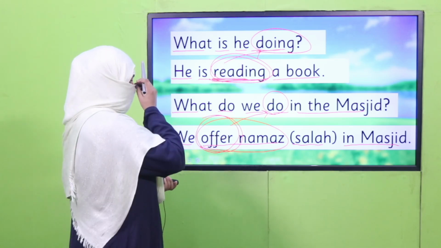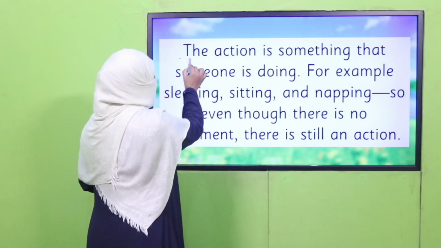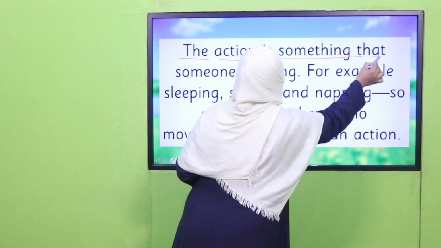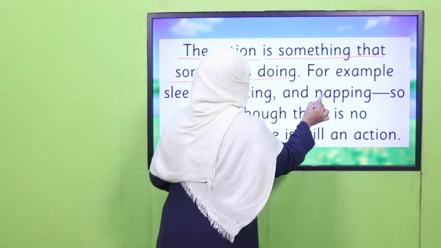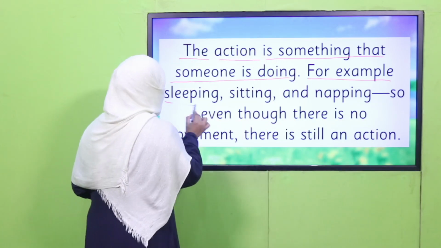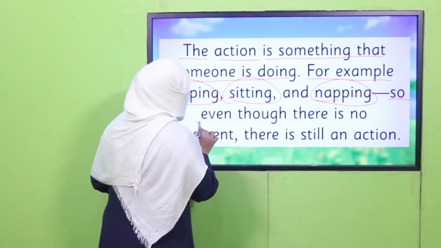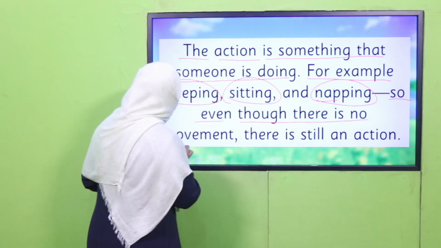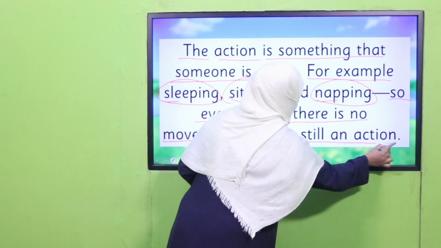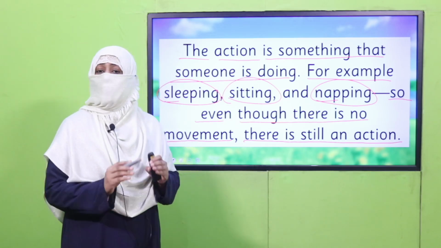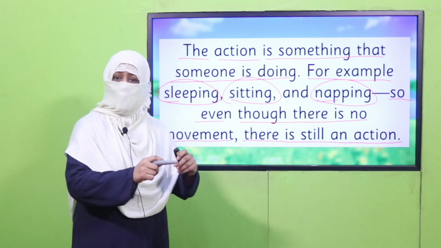All right. So how can we define a verb? The action is something that someone is doing. For example, sleeping, sitting, and napping. So, even though there is no movement, there is still an action, right? So, action doesn't mean moving.